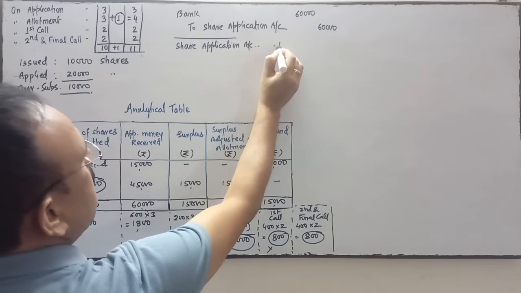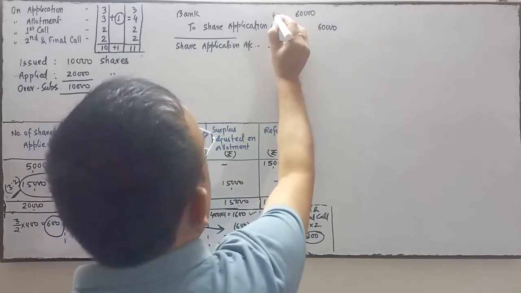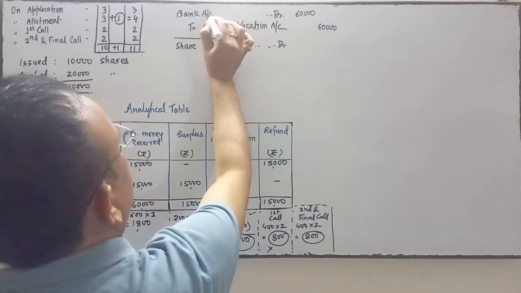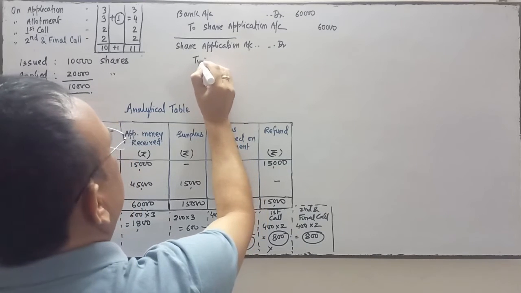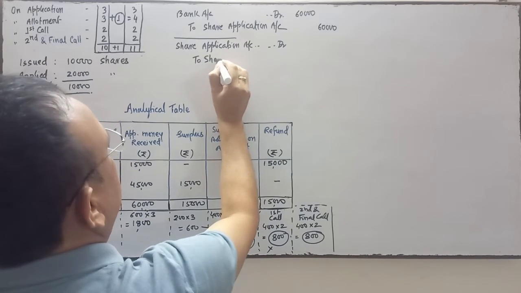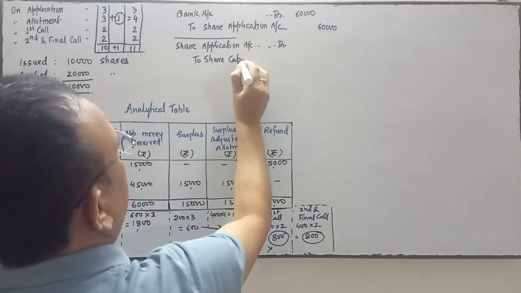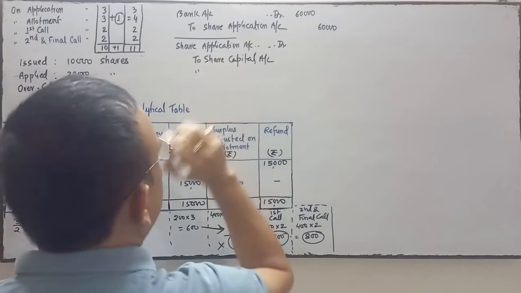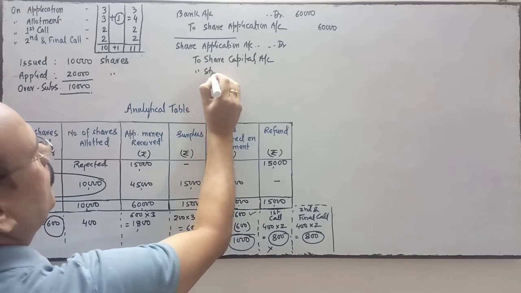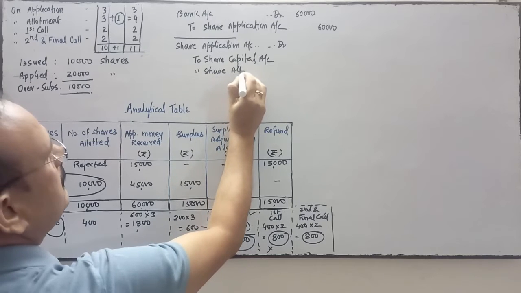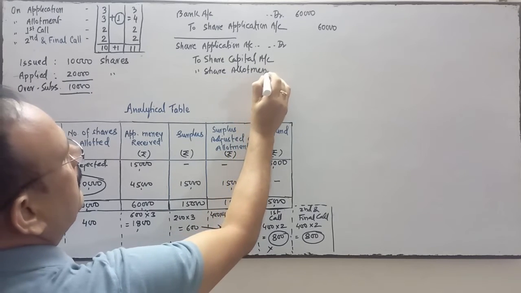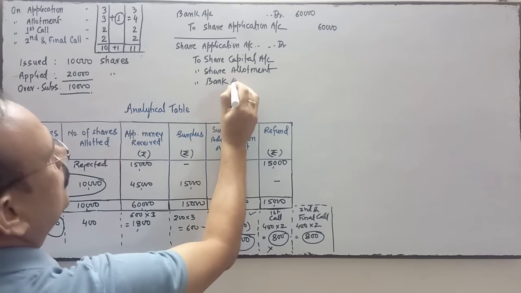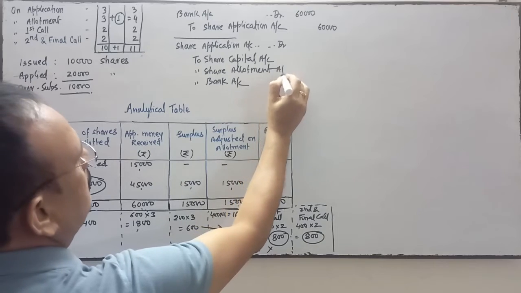Some money is adjusted on allotment, to share allotment, and some money is refunded, returned, whose shares are rejected, to bank account. Is it clear?